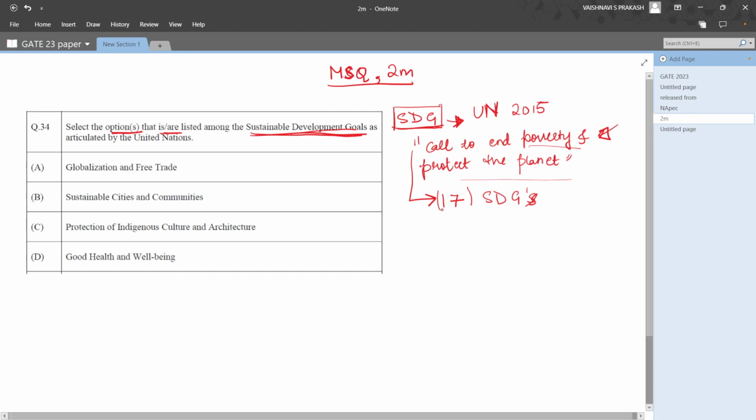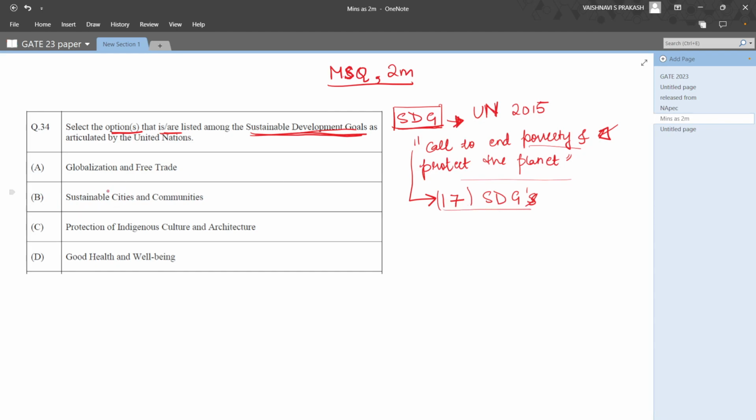Among these 17, you will see that sustainable cities and communities is a part of the sustainable development goals, as well as good health and well-being. While globalization and free trade and protection of indigenous culture and architecture do not fall under the 17 SDGs. So it is important to remember at least the headings of what the 17 sustainable development goals are.